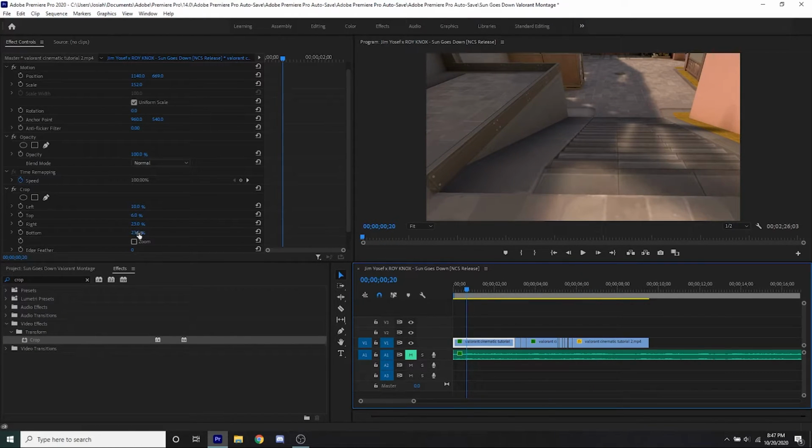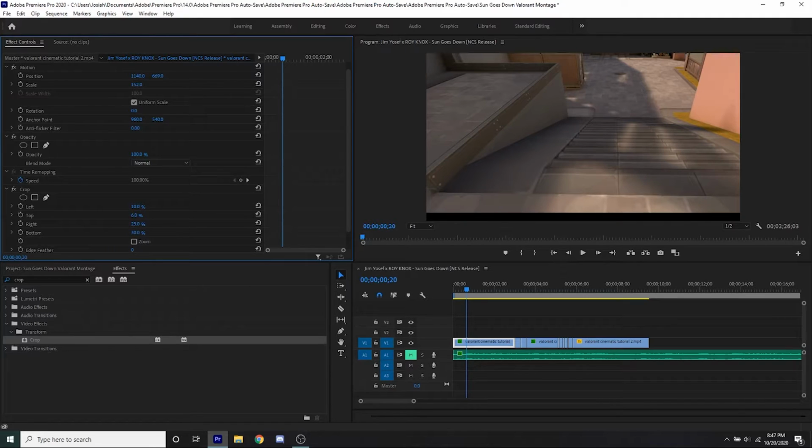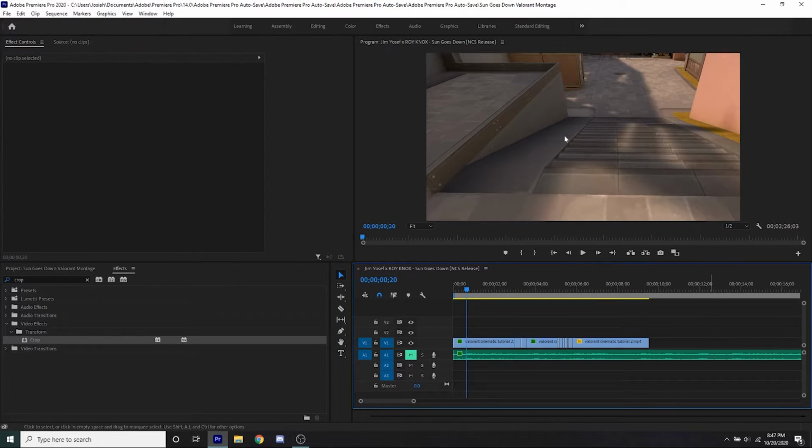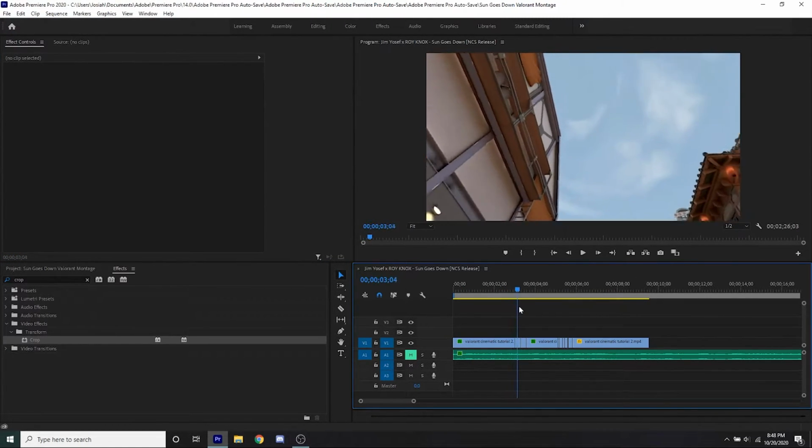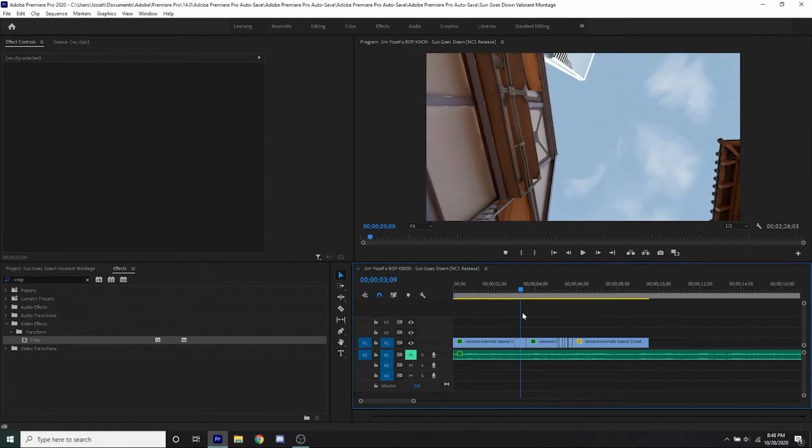Now, with a lot of cinematics, a lot of people like to do this, where it looks like a widescreen kind of area where they leave the black bars at the top and bottom. But for now, I'm just actually going to keep it like this. But so far, with the transitions and everything, this will actually work really well.